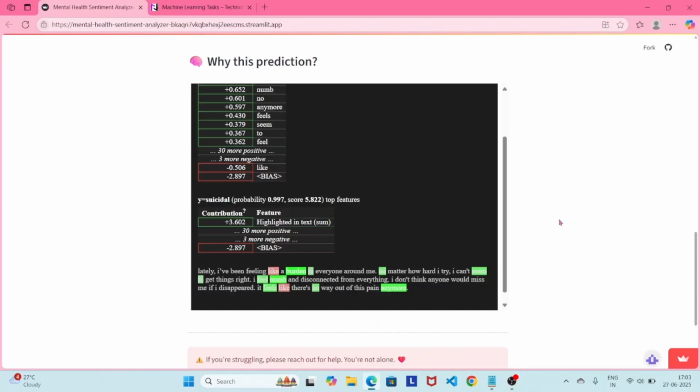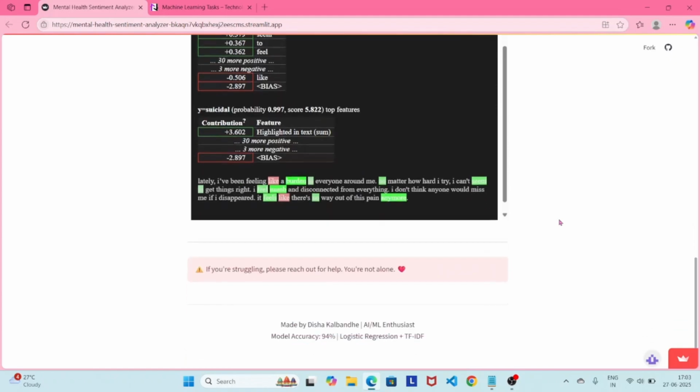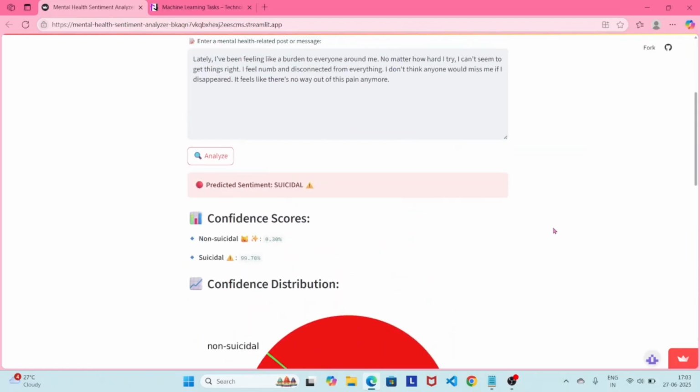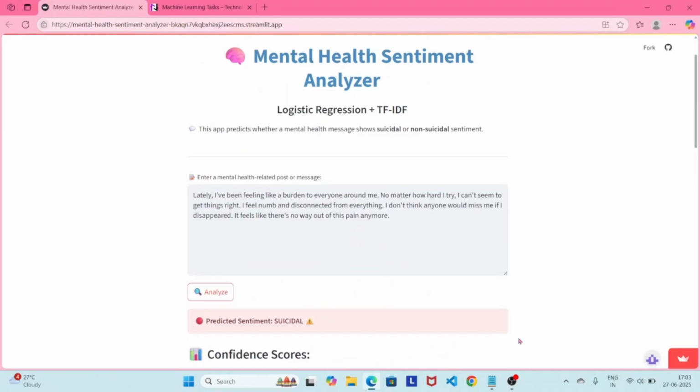Depending on these words, the model predicted this output. You can also see it gives a small message related to the prediction, like if you're struggling, please reach out for help. You're not alone. Now we will test another test paragraph.